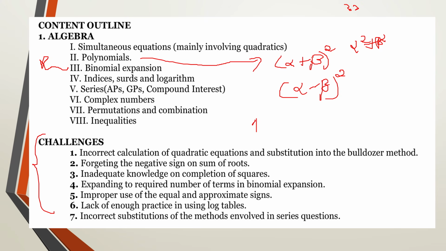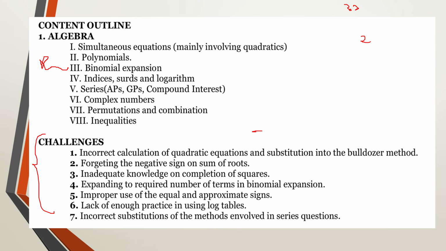So that's why in the binomial expansion, you start with 1, because any number power 0 is the same as 1. So x power 0 is going to be the first term, and then x power 1 will be the second term, and then x power 2 will be the third term. 1, 2, 3. And then x power 4 will be the fifth term. So that's how it goes. You need to understand the difference. So x power 3 means the fourth term. x power 4 means the fifth term. Most of you mess up with the expansion and then you get 0 marks from there.